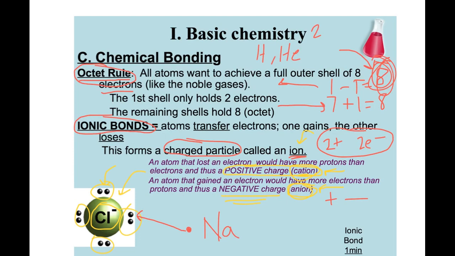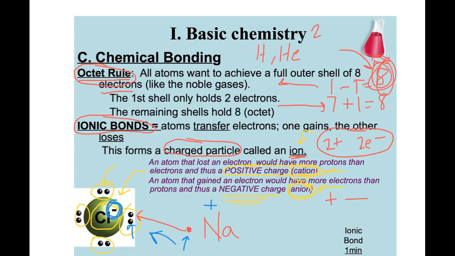And now, sodium has its second level filled with 8, so sodium would be happy. But since sodium has given up an electron, it now becomes a positive ion because it has 1 more proton than it does electrons because chlorine stole that electron. Well, chlorine, now that it has 1 more electron than it does protons, it has a negative charge.